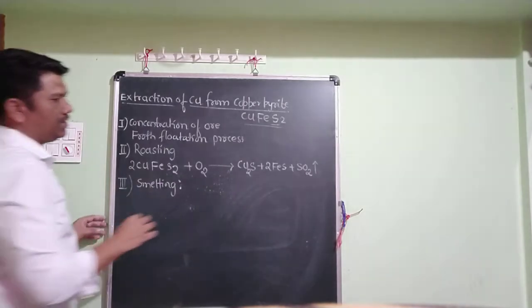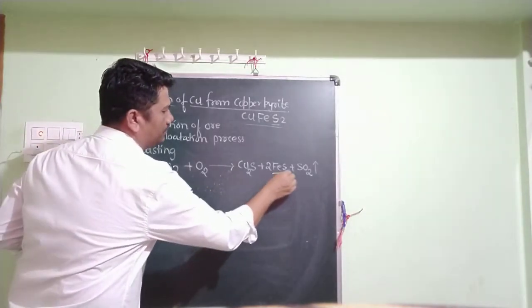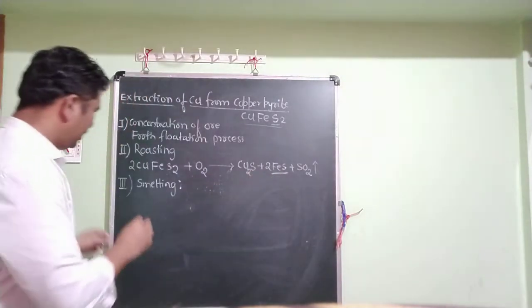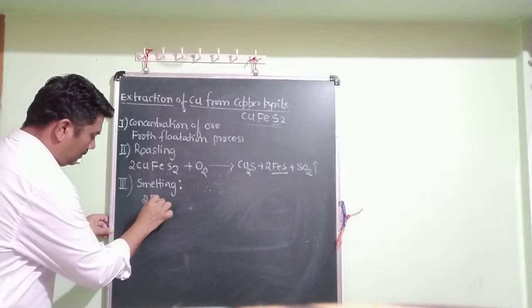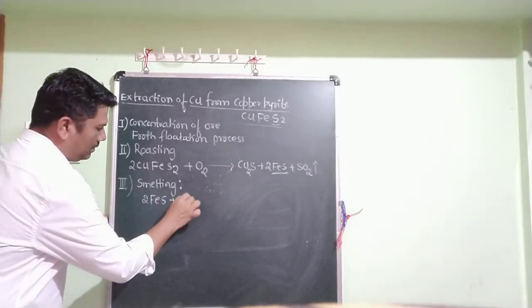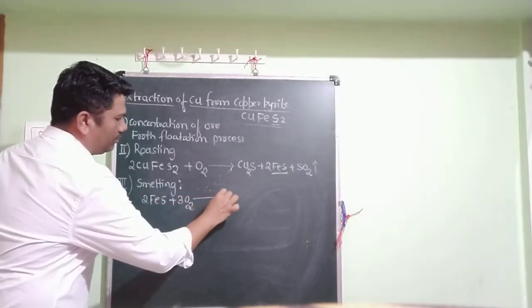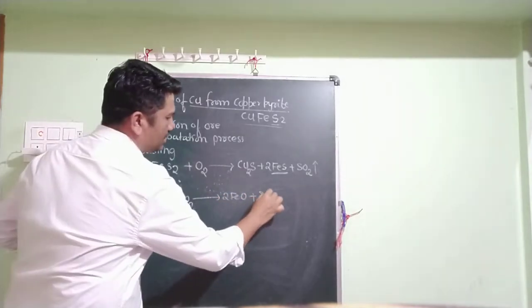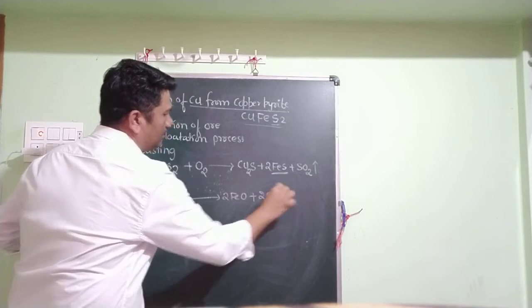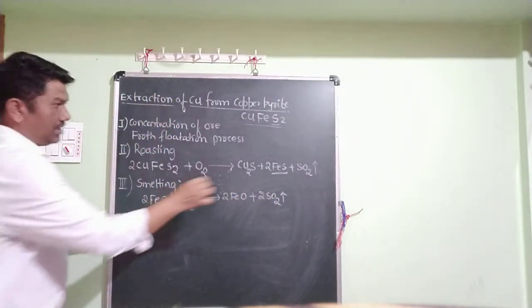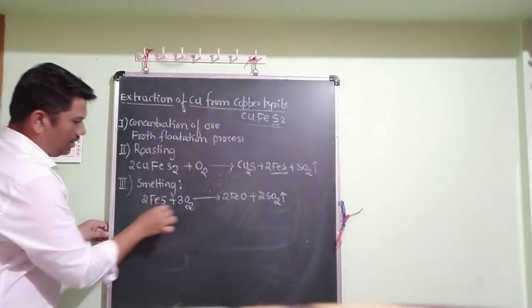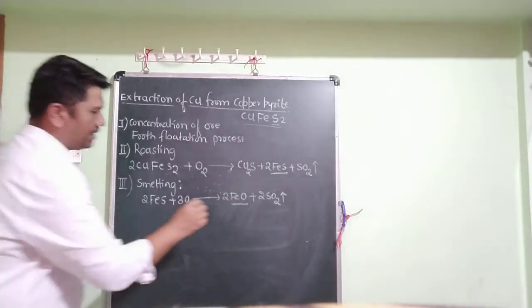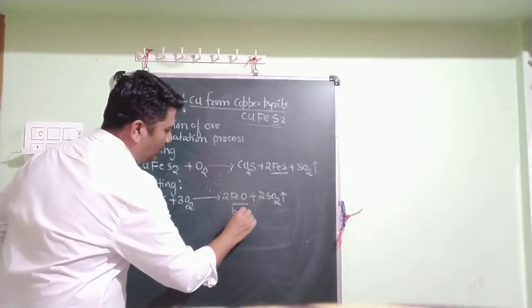During smelting, this FeS, ferrous sulfide, is converted to ferrous oxide, and this ferrous oxide acts as a basic gangue.